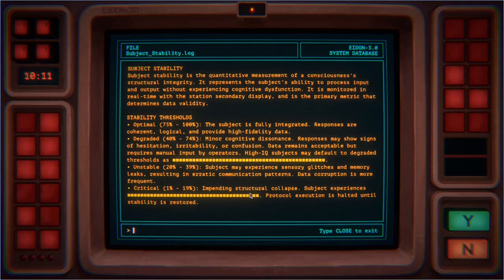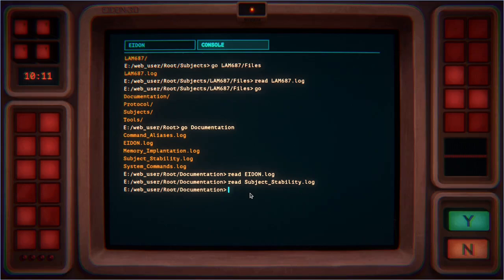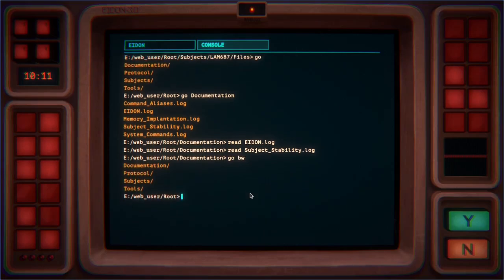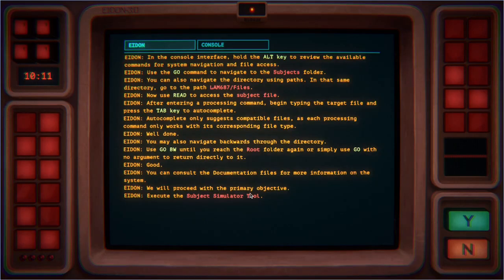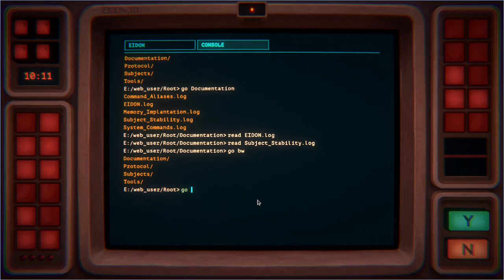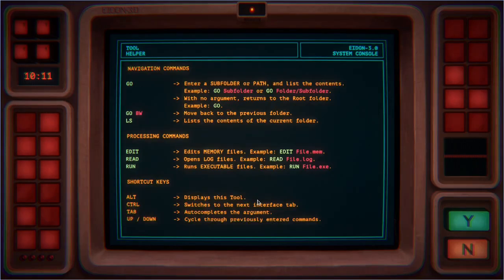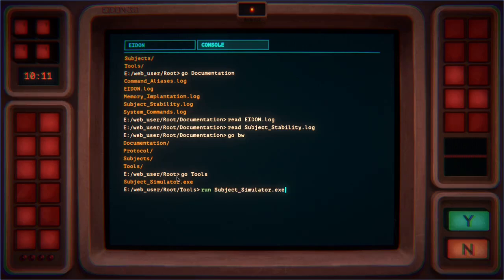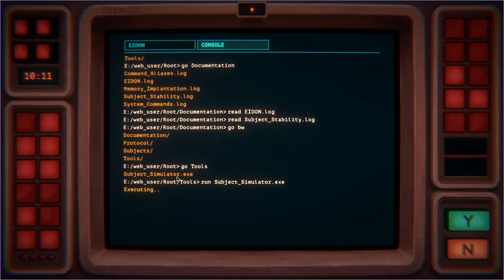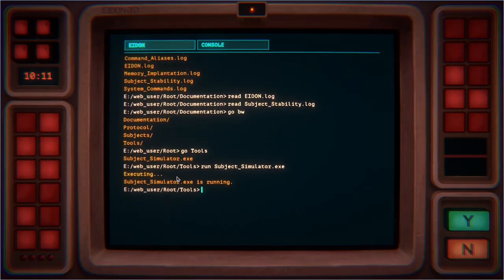Interesting. I do recommend, if you want to play the game, come and have a look at these things. They seem interesting, and we might be able to see interesting stuff in there. Anyway, he wants us to go to the subject simulator tool. So we need to go to tools and run. I wasn't quite sure about what to do there, but if we hold down Alt, you see there's a run. Run S. And it says executing.